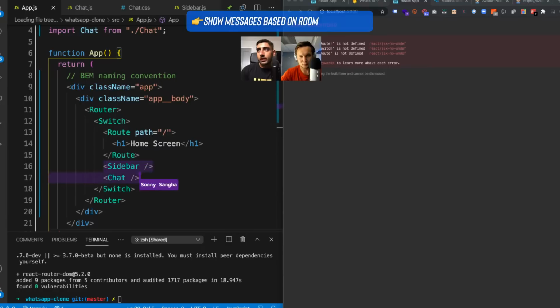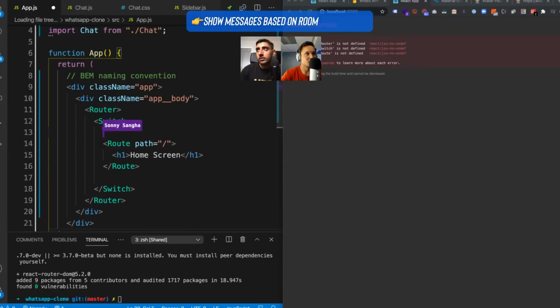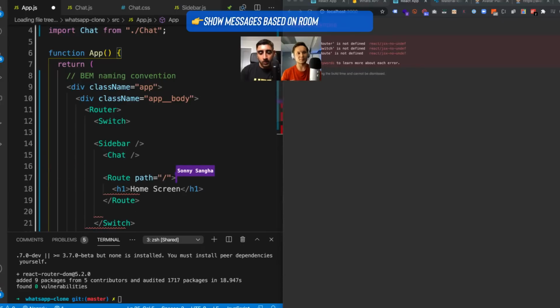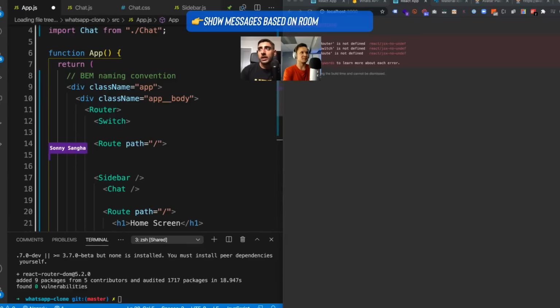Oops, I need to do the imports. And when we reach, for example, /app, we are going to render the app. So let's say /app will render the app, and if we're at the root path, it will render an H1 saying home screen. So let's go ahead and do that.